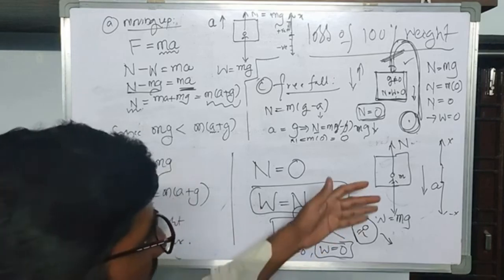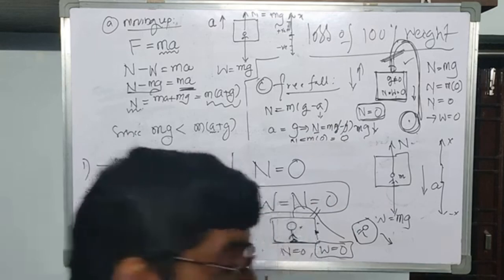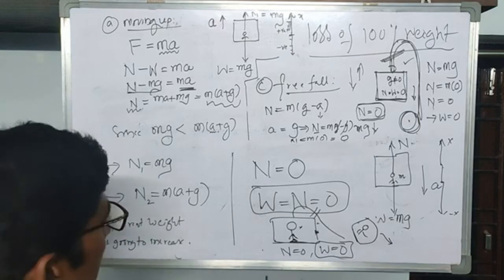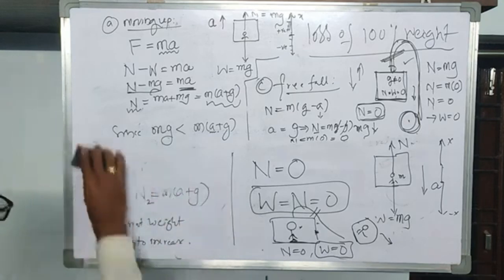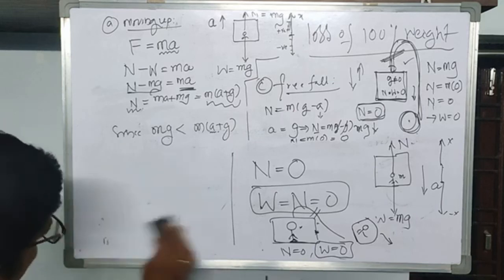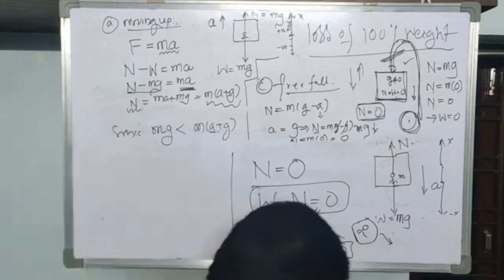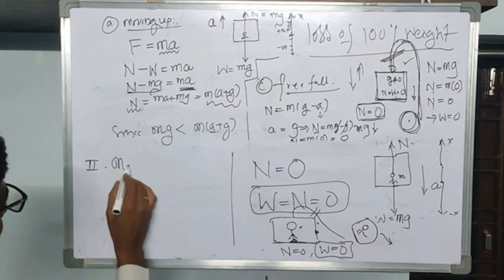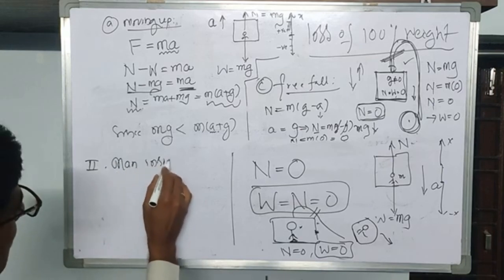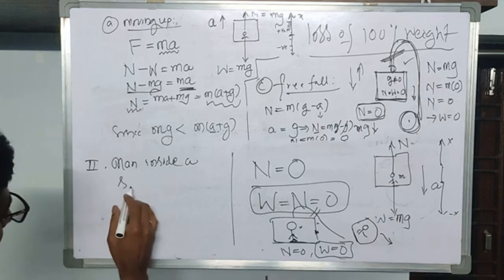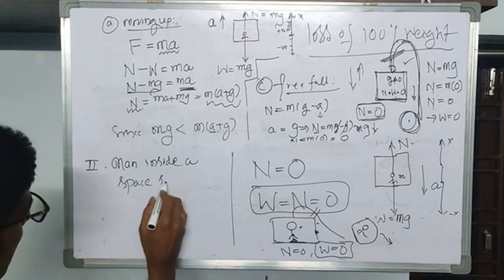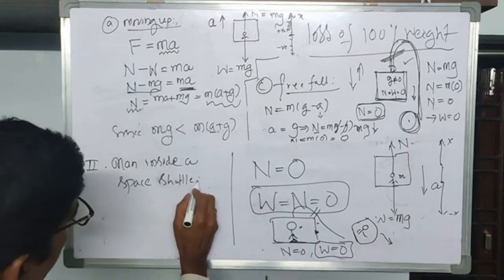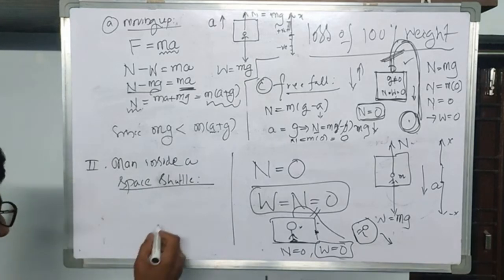Now let us go for the other case. The second case, the weight loss of a person in an artificial satellite. Now let us go for this second case where one may lose his 100% weight. A man inside a space shuttle or whatever it means, a space capsule. Yes, now this is the earth.